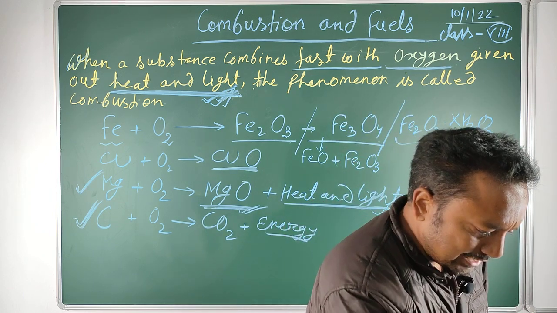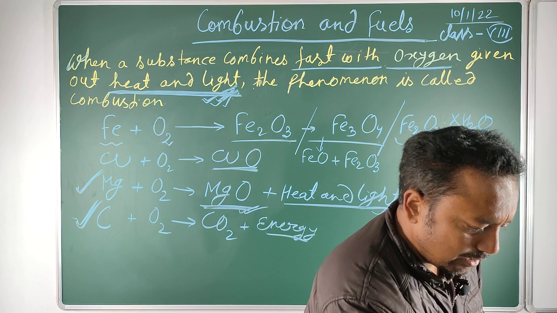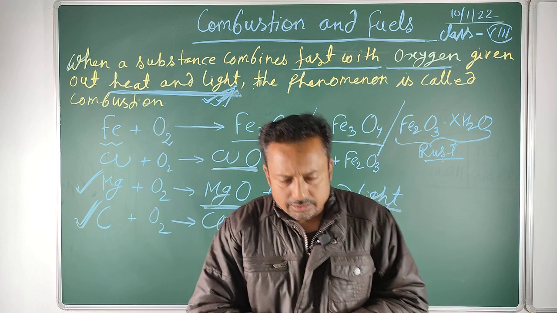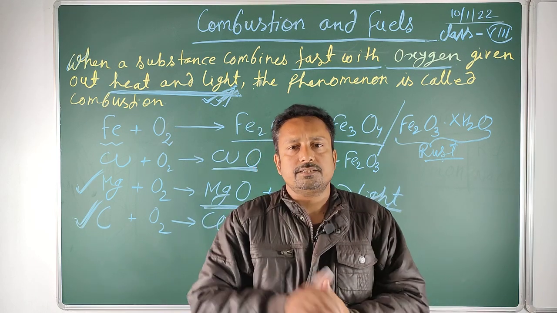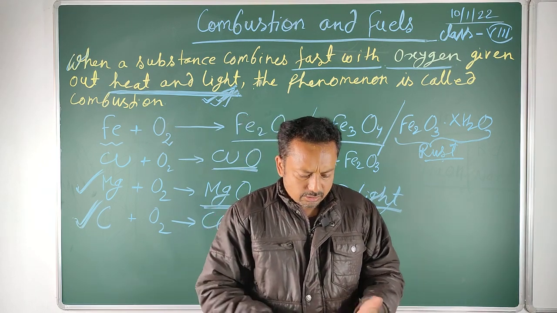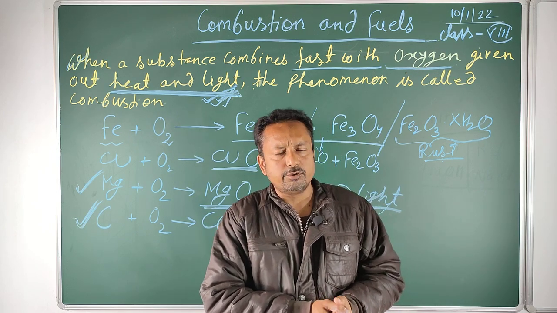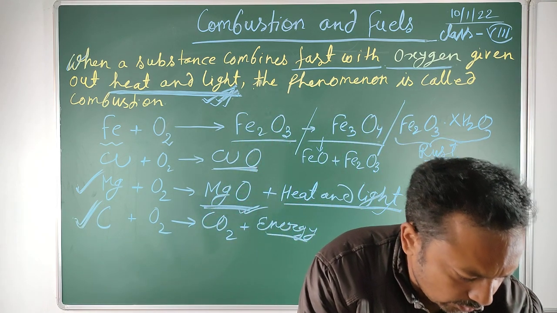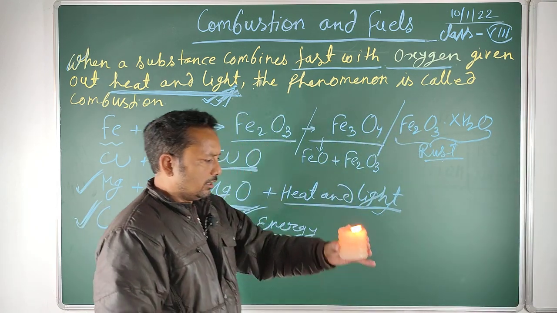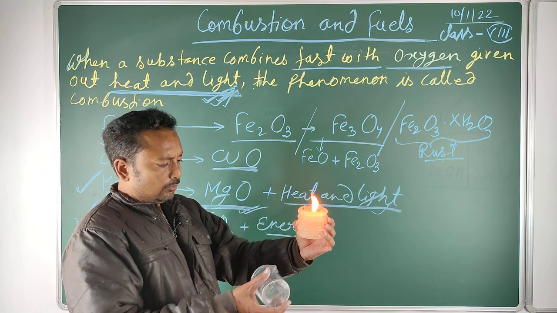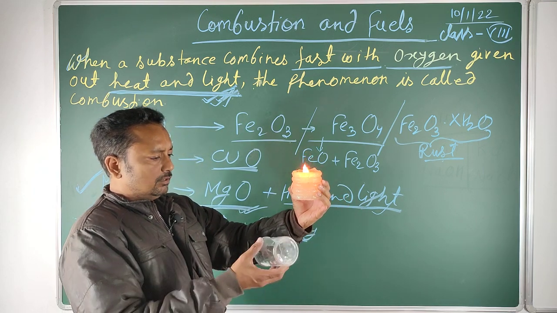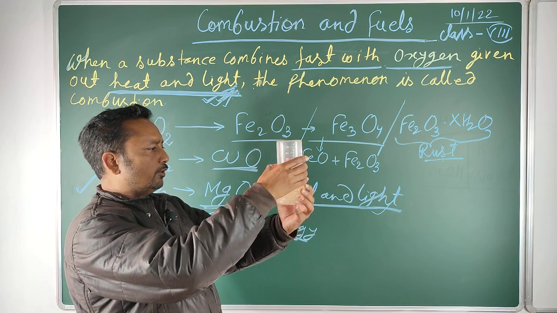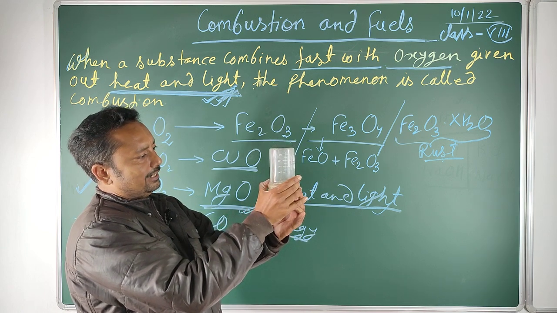And we can demonstrate it with the help of one activity where one candle is covered with one glass, then it exhausts, or goes out, after a short interval of time because oxygen is not available. For this, we have one burning candle here, and now we will cover it with one beaker. Then what happened when we covered it with the beaker? The supply of oxygen is stopped and the candle exhausts here.